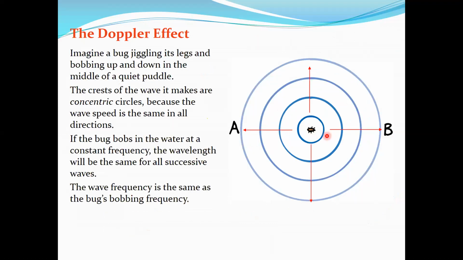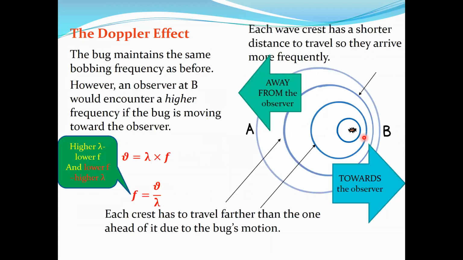In this case, when it was not moving, the frequency created by the bug and the frequency observed by B were the same, and the frequency created by the bug and the frequency observed by A were the same. Wavelength is the same, speed is the same. That is why. But in this case, frequency and wavelength are related to each other, okay? We are going to discuss that relationship now. The frequency produced by the bug is still the same, it is moving, but the frequency observed by B and observed by A is not the same.